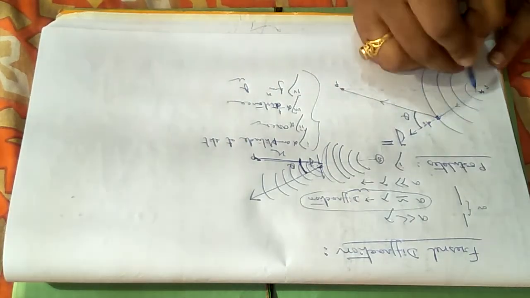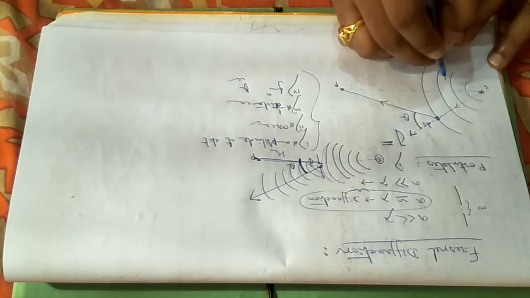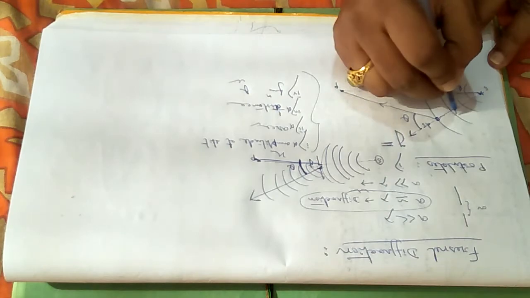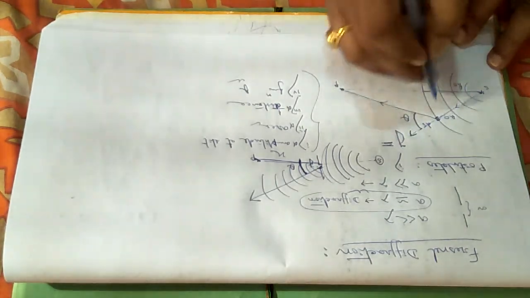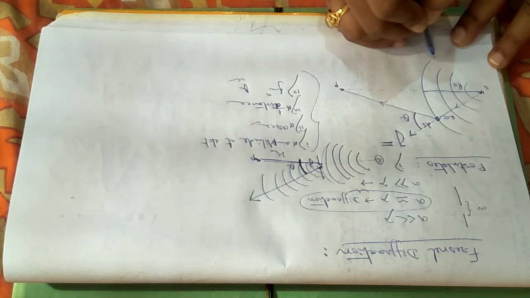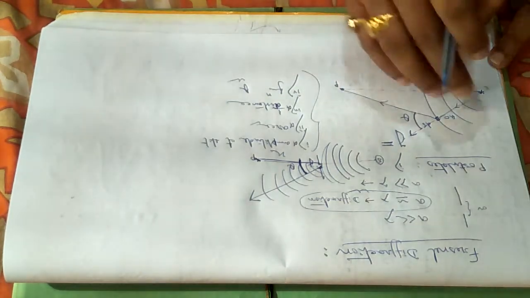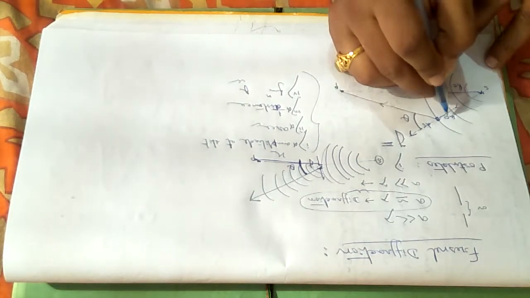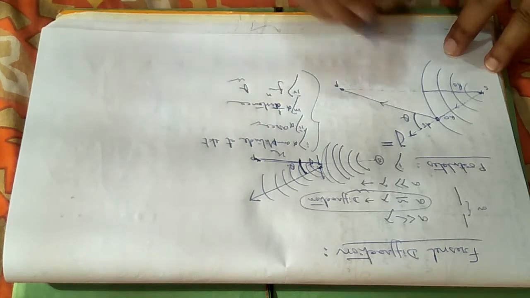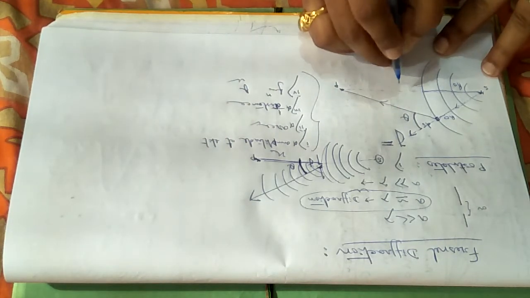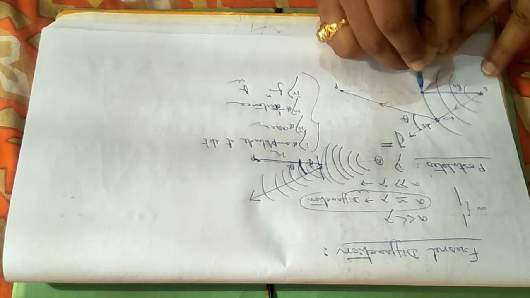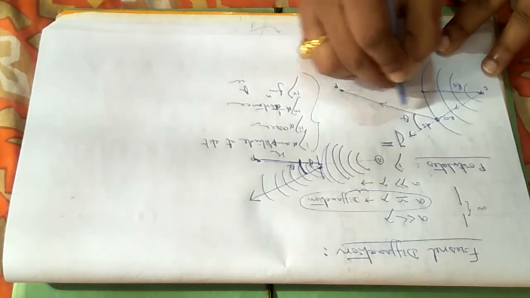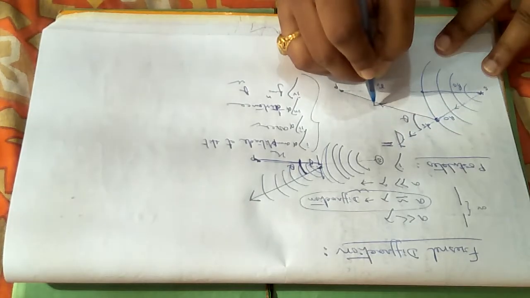Let me consider, these are the concentric circles. If I consider this distance is r0, so that will also be equal to r0, because these are concentric circles, and this is the center of the circle or center of this spherical wave front. I am considering these are the spherical wave fronts propagating in a particular direction. So this is the radius, and I am considering the distance from the primary wave front to this point P equals r0, and the distance from the slit to the point P is equal to r.